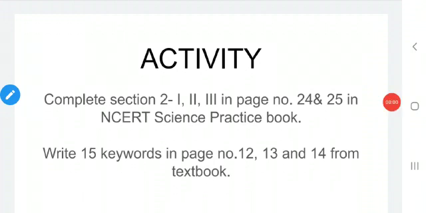Listen. Dear children, your activity for this class is to complete section 2, Roman 1, 2, 3 in page number 24 and 25 in the NCERT Science Practice Book. Then your next homework is to write 15 keywords in page number 12, 13 and 14. For writing these 15 keywords, you can refer to the textbook. Have you understood, children? Do the activity and submit to your teacher.